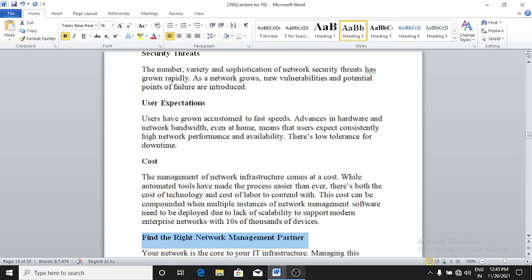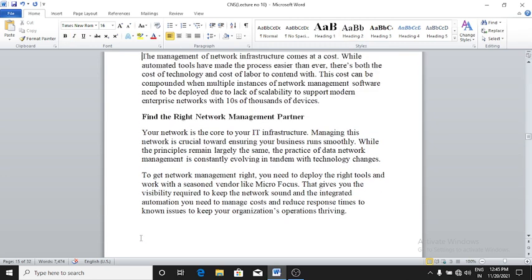Then, find the right network management partner. Your network is the core of your IT infrastructure. Managing this network is crucial toward ensuring your business runs smoothly. While the principles remain largely the same, the practice of data network management is constantly evolving in tandem with technology changes.